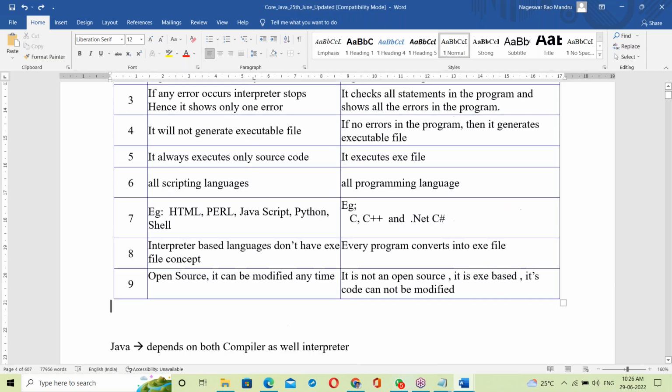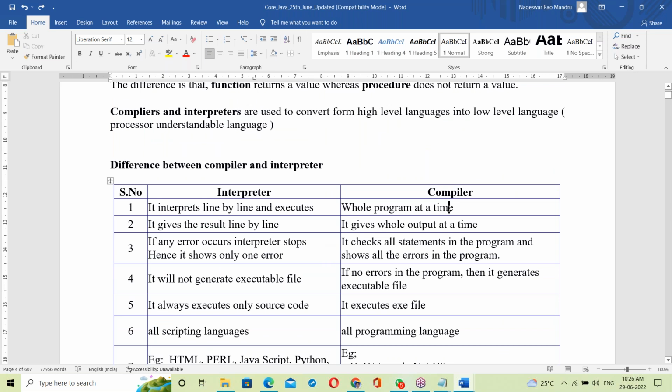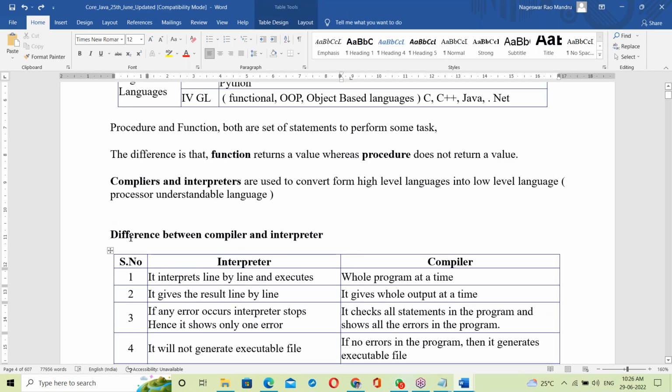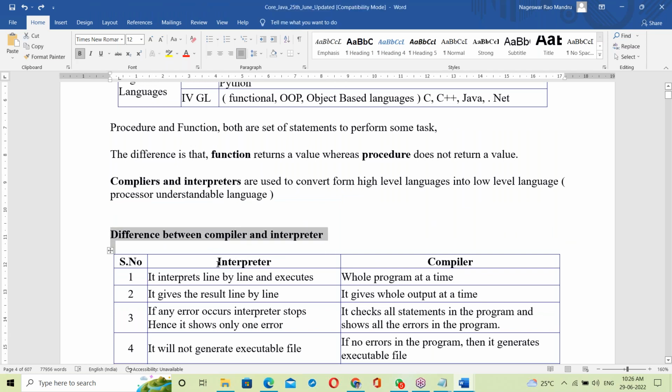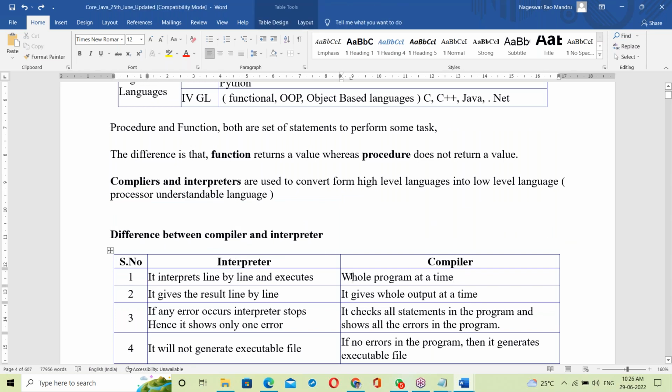Tomorrow I'll be entering Java. Today the required basics are finished. Tomorrow we first start with interpreter and compiler, and after finishing, we'll start Java. That's all for today.